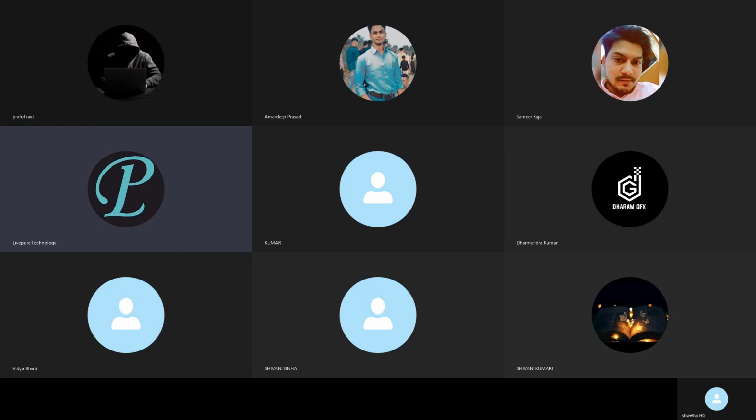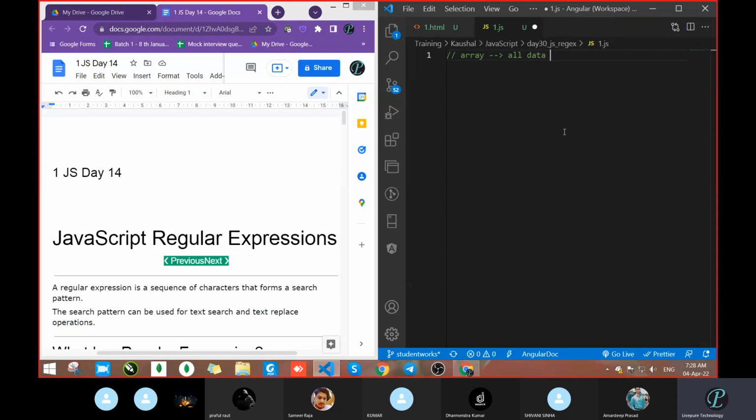Then only you will get the answer at that time itself. So an array will contain all types of data, whether duplicate or unique, that's not the matter. But our client wants unique data. So which one will we go with? Unique data will be contained only in which one?